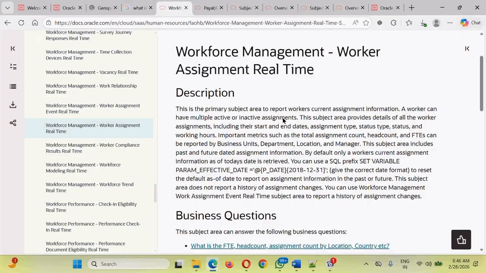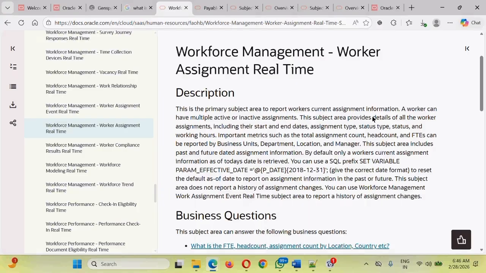Suppose today my current assignment is that I am going to conduct an OTBI training. After one month my current assignment may be that I am going to conduct a training on web services. But in that case OTBI data is also kept in my record because I have also conducted the training on OTBI. The OTBI training was an inactive assignment, but the web service training will be an active one.